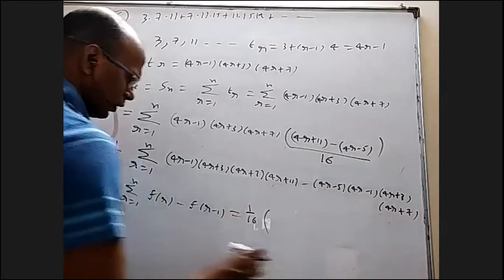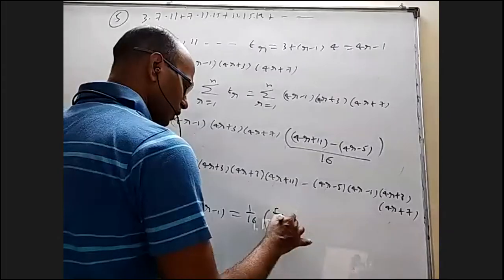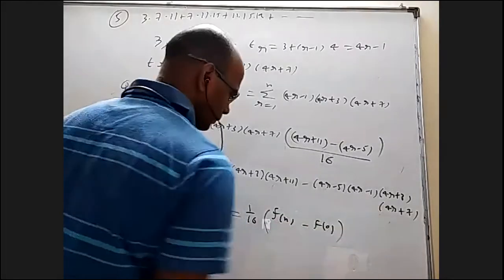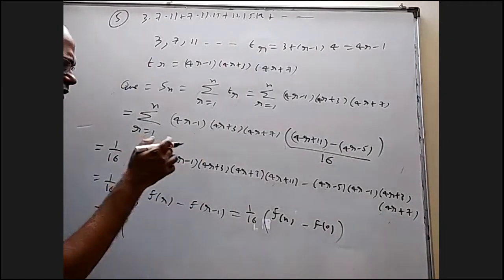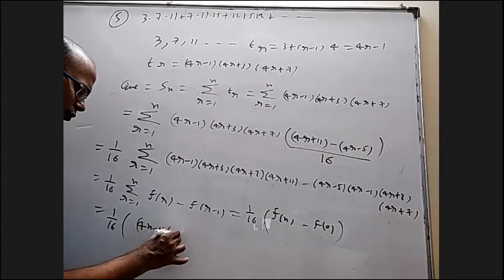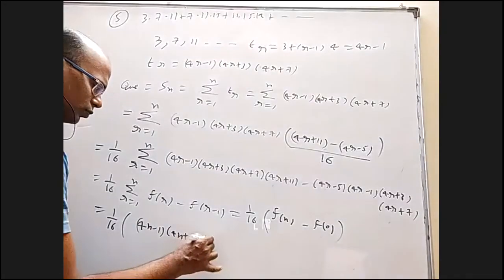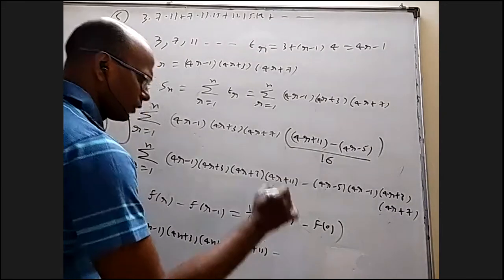So again, I don't want to write every time all the steps. We know all will cancel. I'll get f of n minus f of 0. So 1 by 16, f of n is this one itself, 4n minus 1 into 4n plus 3 into 4n plus 7 into 4n plus 11 minus f of 0.